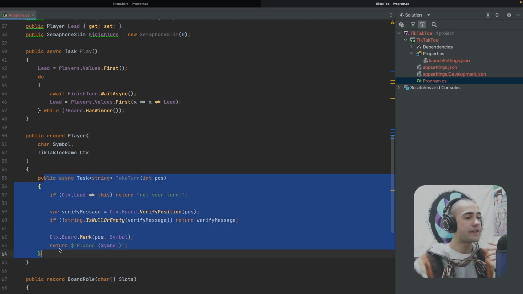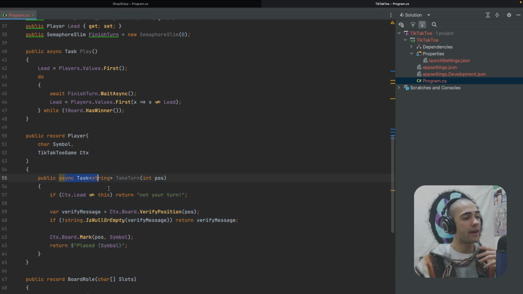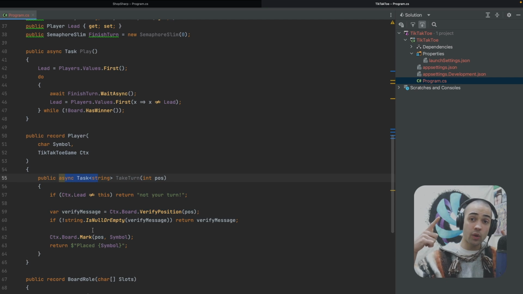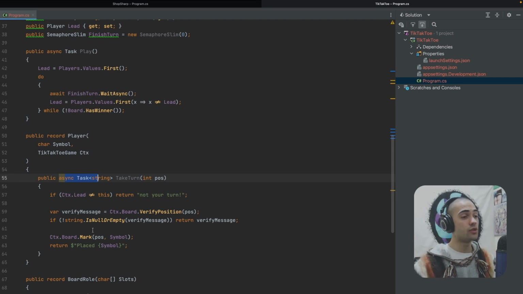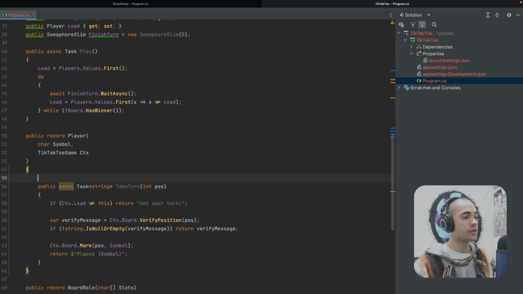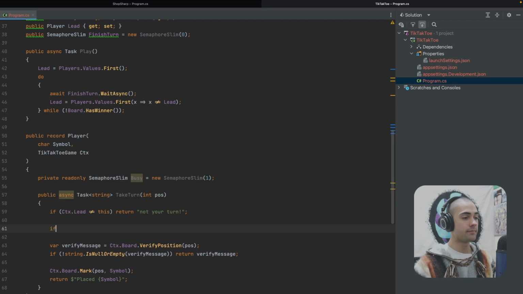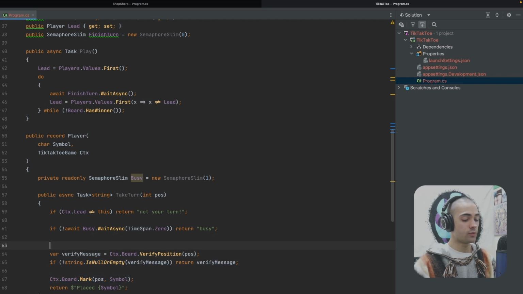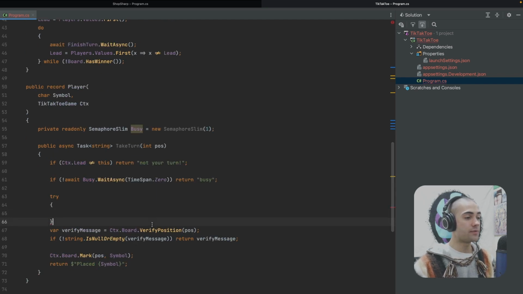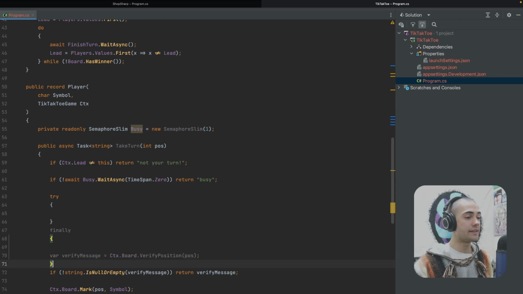Now, to handle the race condition that can occur here, the reason we have this asynchronous, if I send 2 requests at the same time into 2 different positions, I don't want to be able to mark it in both of those positions. So let's make sure that the player has some kind of flag to represent that it's busy. From the beginning, we're not going to be busy. And if I can't acquire the busy flag, then the process is busy. By the end of the function, we will just wrap this in try finally and make sure we release the semaphore.